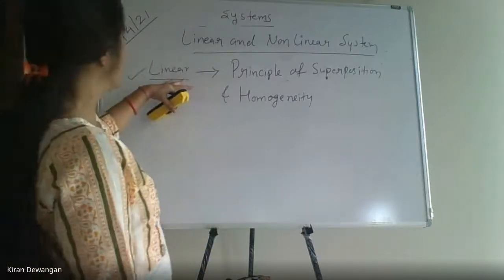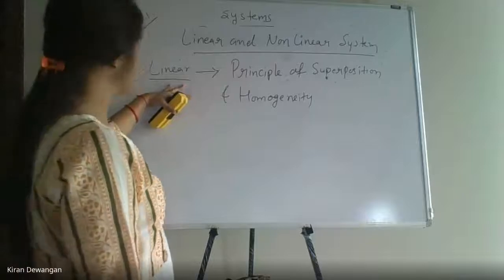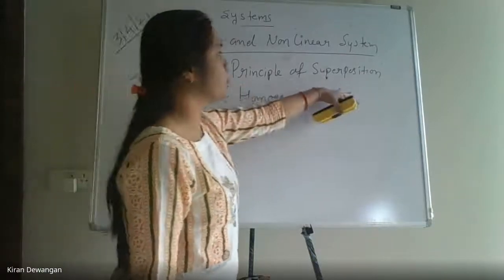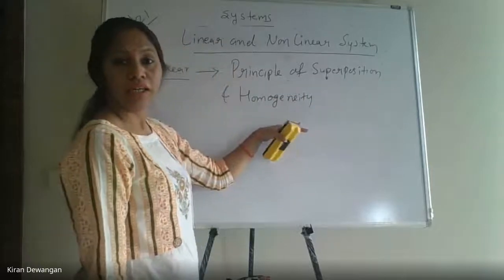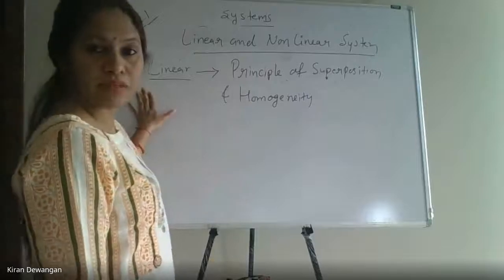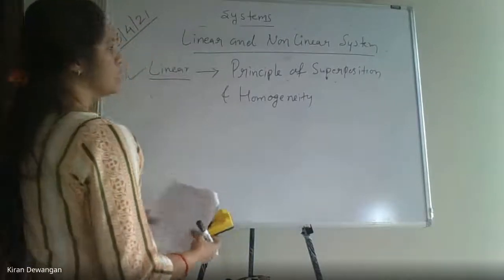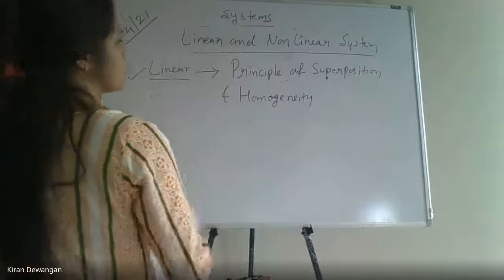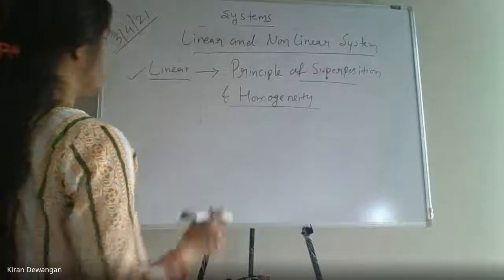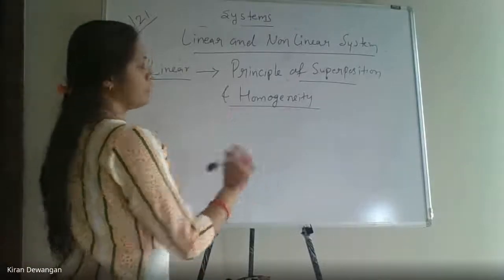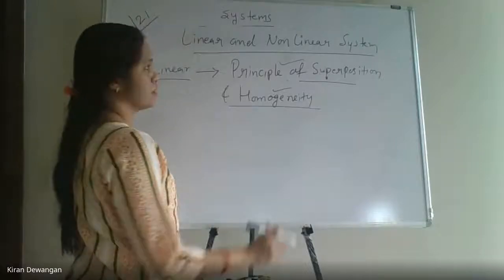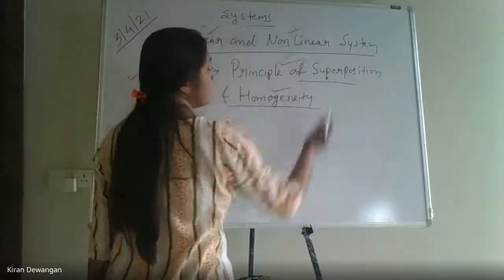Clear? So coming back to the linear system, the system is a linear system if it is obeying the principle of superposition and the homogeneity. Both, दोनों को एक साथ obey करना पड़ेगा. Then only we can declare that the system is a linear system. ठीक है? Now what are the principles of superposition and what are the principles of homogeneity? That is important to understand. If it is not obeying any of the principles, that means it will be a non-linear system. The concept of linear and non-linear is very simple.